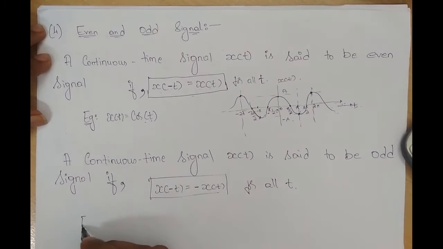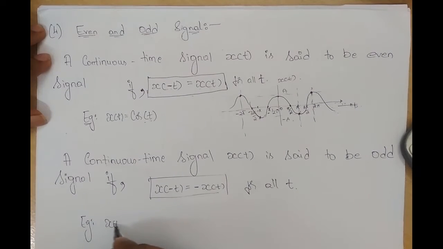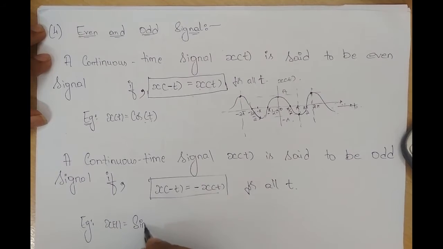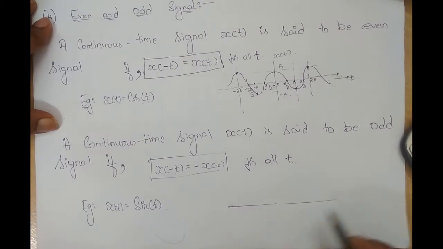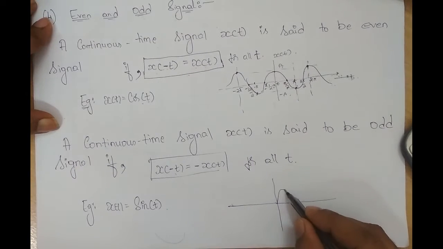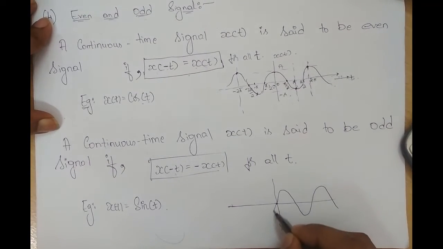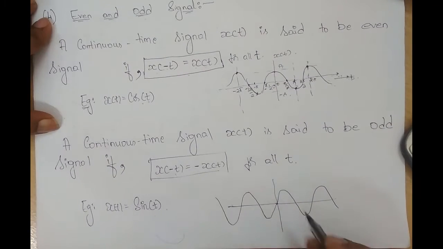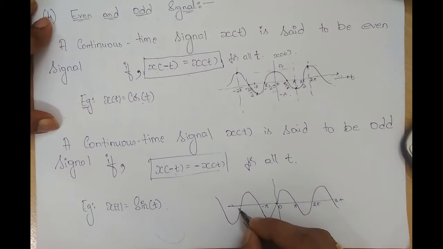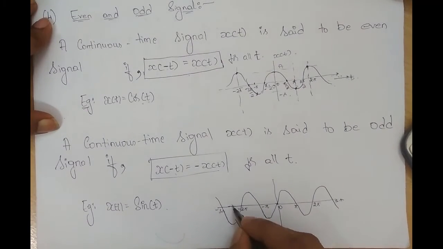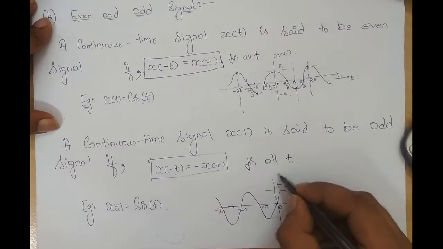So what is an example of an odd signal? x of t is equal to sin t. Does the sine wave satisfy this condition? We shall check it. So 0, pi, 2 pi, 3 pi, and minus pi, minus 2 pi, minus 3 pi, and so on. So this is a and this is minus a. This is the independent variable t, and this is x of t.